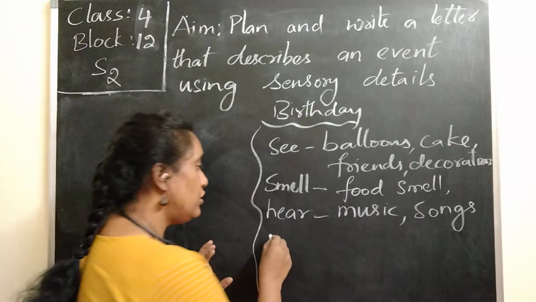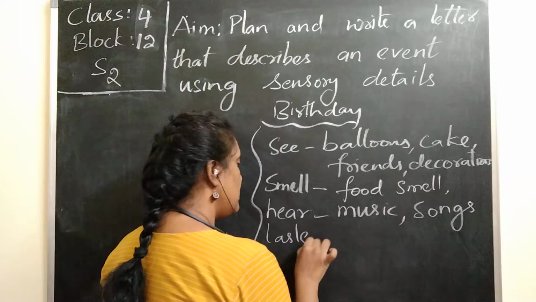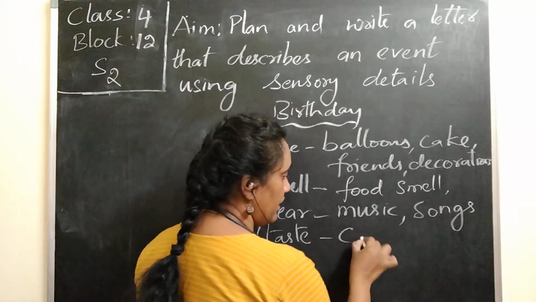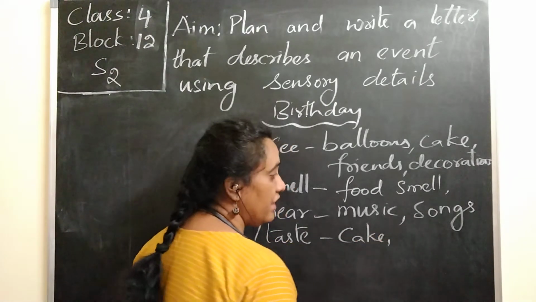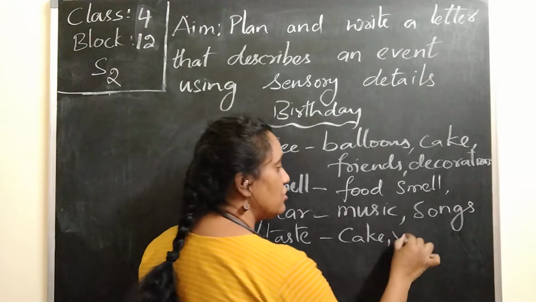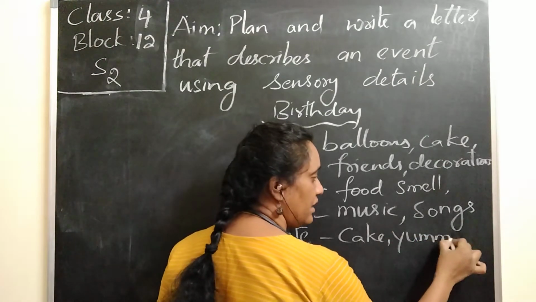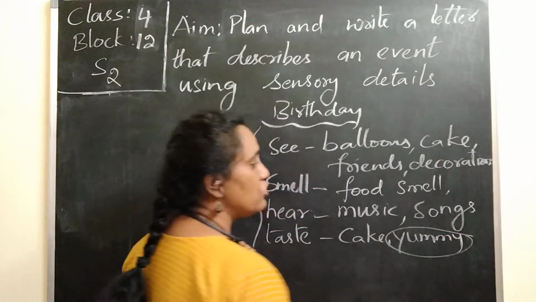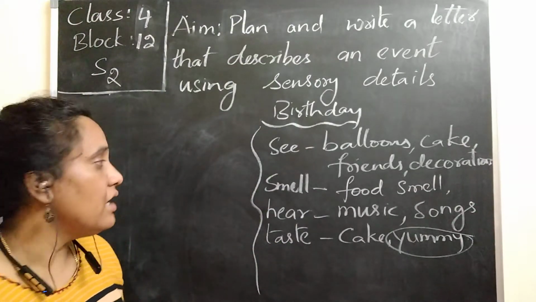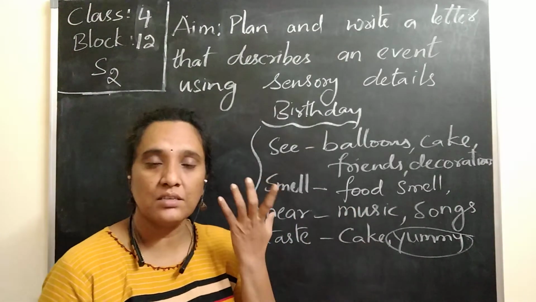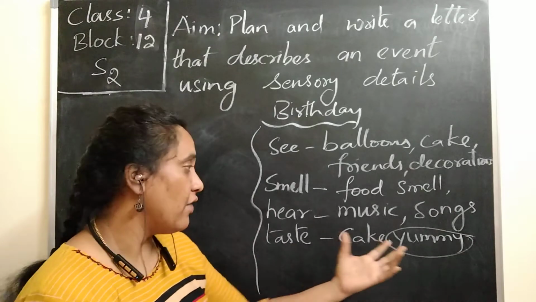Now, what did you taste? Normally, you can say that I tasted many things, like I tasted a cake. It's really very delicious, yummy. So you can use words like yummy, tasty, words which show that you tasted. So everything you sensed, you can write.